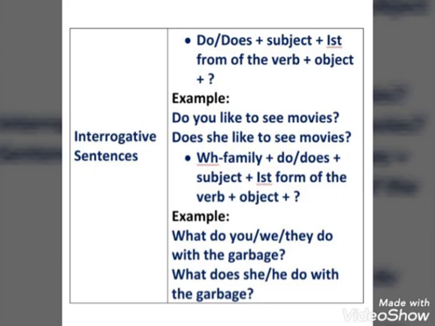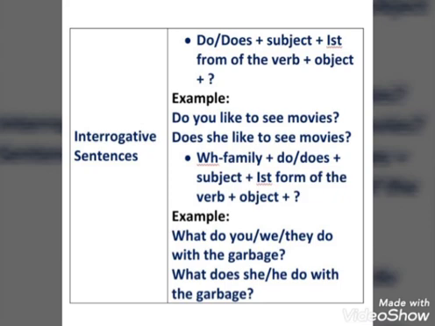Now next, the WH family, means WH words like when, where, why, etc., plus do or does according to the subject: do will be used according to a plural subject, and does will be used according to a singular subject. Then the subject, then the first form of the verb, then object, and a question mark at last.